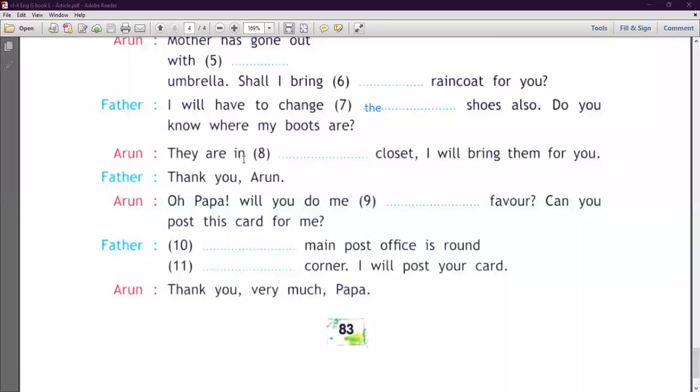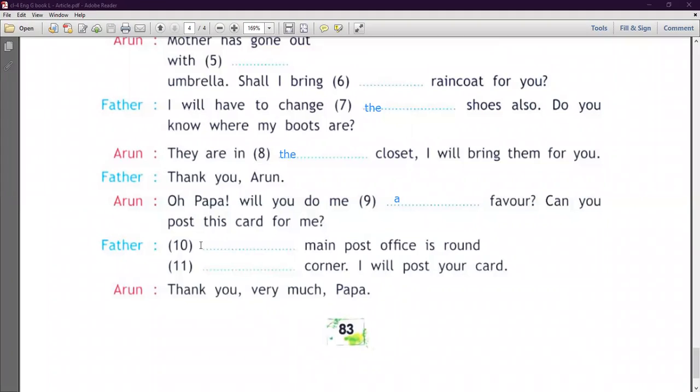Next, Arun says they are in the closet. I will bring them for you. Father says thank you Arun. Arun says, oh Papa, will you do me a favor? Can you post this card for me? Yes, here we write a favor. Can you post this card for me? क्या card मेरे लिए post कर देंगे?